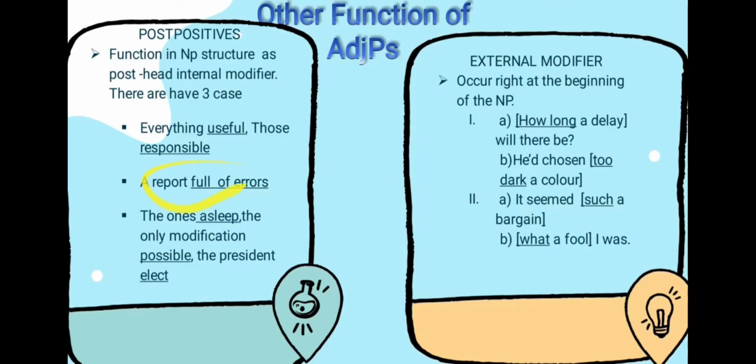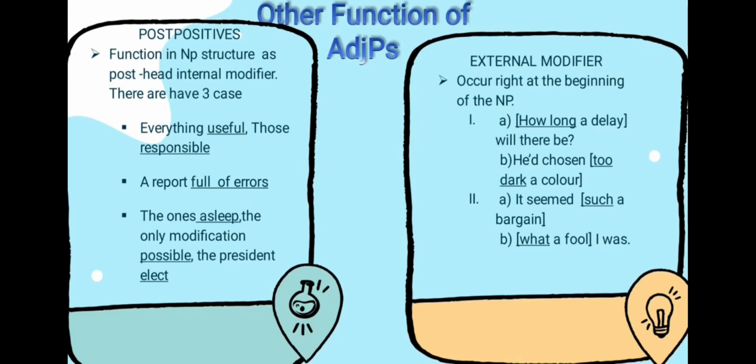Number two: report for errors. The modifier in this example is inadmissible in the prehead position because the adjective has its own post-head dependents. And number three: the one else, where only modification is possible, and the president-elect.